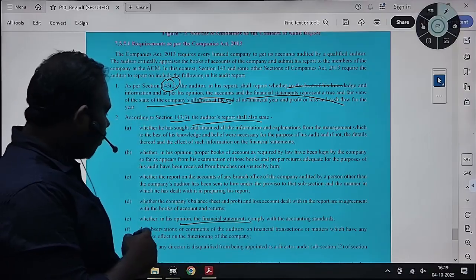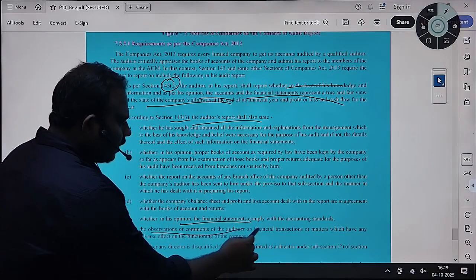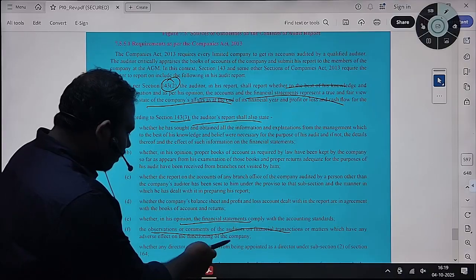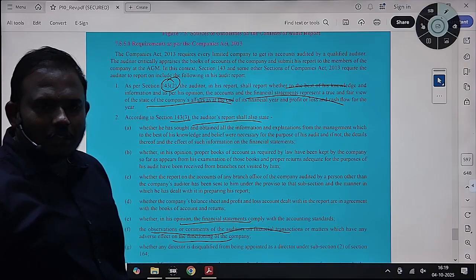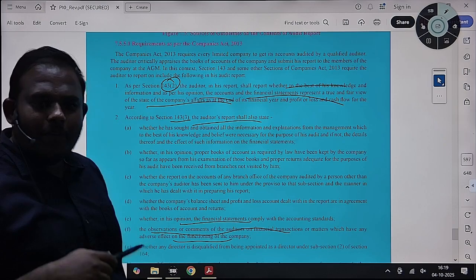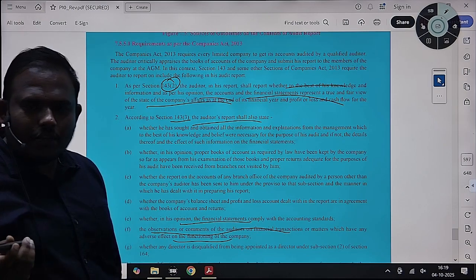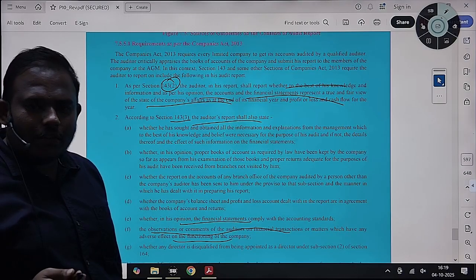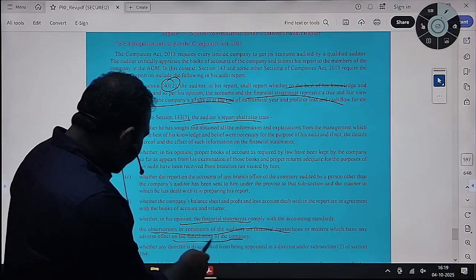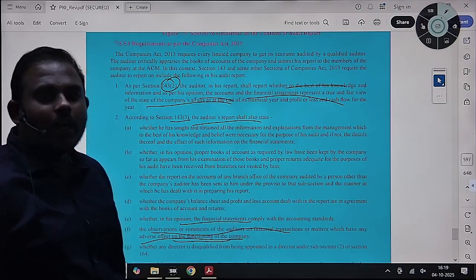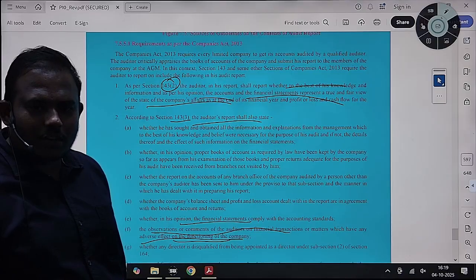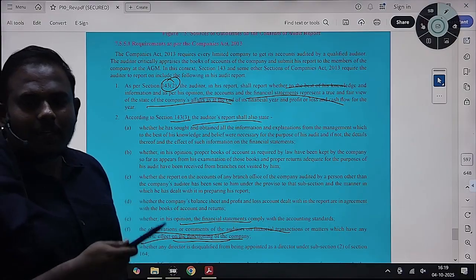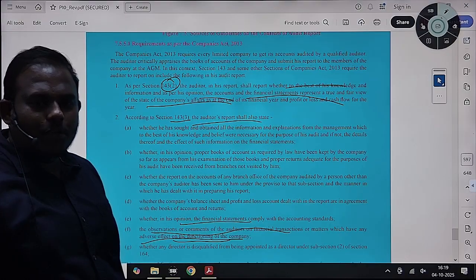accounting standards or not, and whether there are negative comments on the observations of the transactions and financial matters, on the functioning of the entity. While auditing, he will see different areas of the audit and different controls. Any areas or actions of the company which have a negative or adverse effect on the functioning of the entity, has he identified any such actions or processes or not, where the functioning of the entity affects the company adversely.